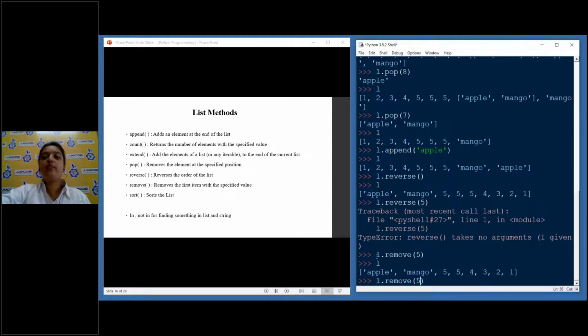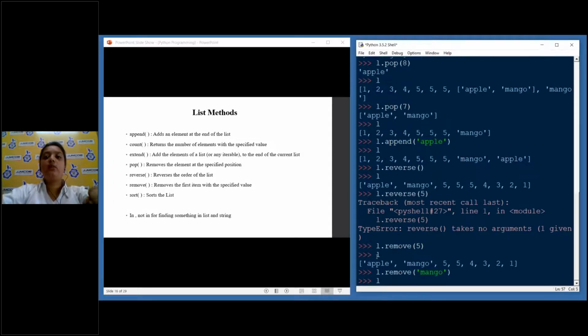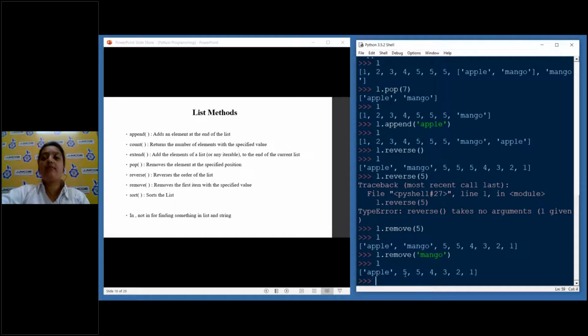Now again, if I want to remove mango, L will not have mango anymore. So apple, 5, 5, 4, 3, 2, 1.